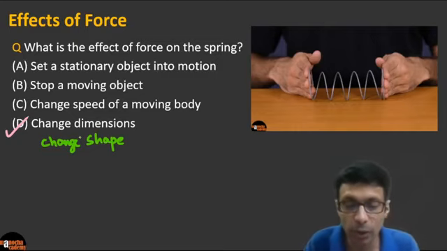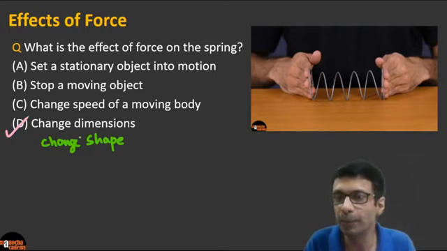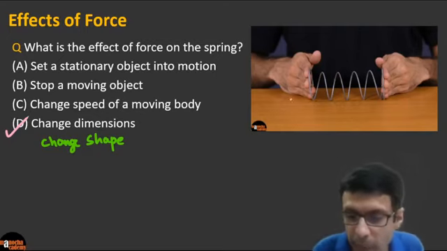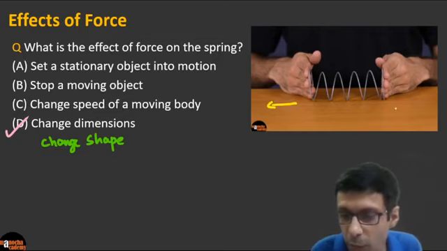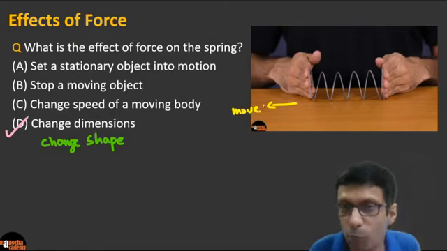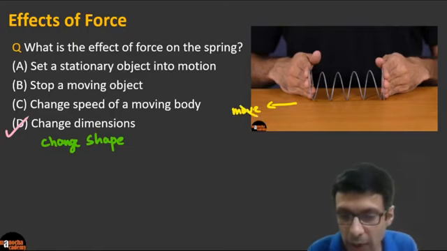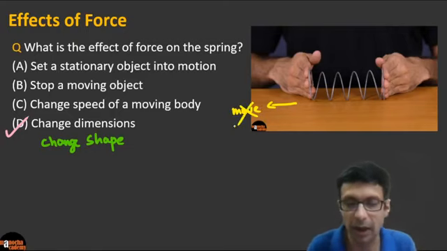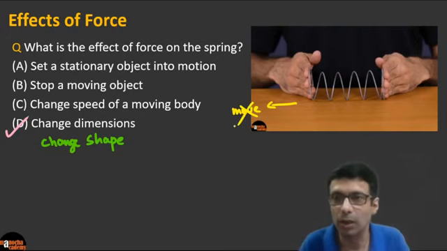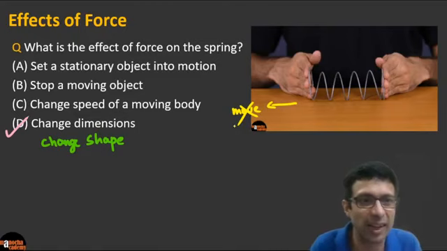effects. Here some of you are thinking the spring is moving, but that's right. Some parts of the spring are moving, but you can see the whole spring did not move, right? So the spring did not move to a different location. So there was no movement to a different location. So that's not the right answer, right? And we are not changing the speed here. So the spring is still on the table. We are simply changing its shape. Excellent, guys. Excellent.